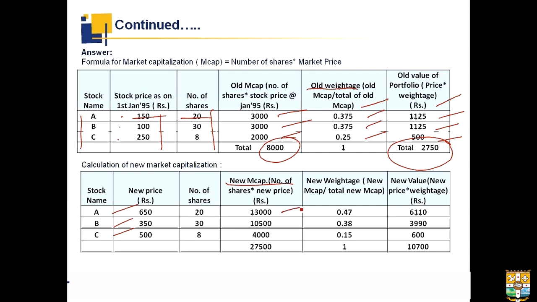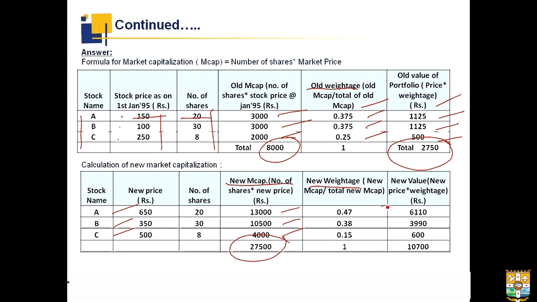That will give us 13,000 for A, 10,500 for B, and 4,000 for C. Then we have to take out the total for all three. Now, this is the total new market cap which is available according to today's market. Now, to take out the new weightage, we have to divide the new market cap by the total of the new market cap.